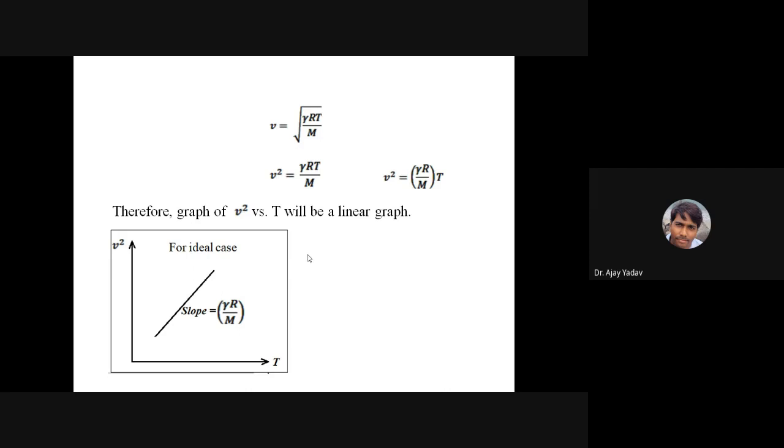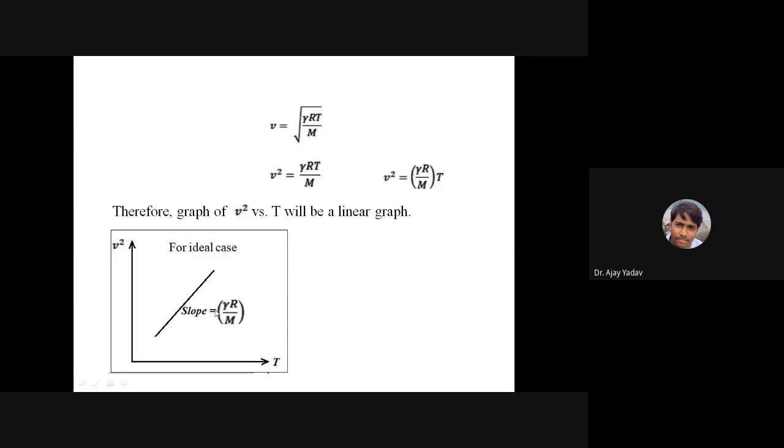Then the velocity you also have, which is in meter per second. You will find the square of that velocity, and then you will plot V square versus T. So the slope here, it is like y equal to mx plus c. Of course, if the gas is an ideal gas, then c, your intercept, will be 0. So this line will pass through the origin. So this is like y equal to mx, and this gamma R by capital M is the slope.